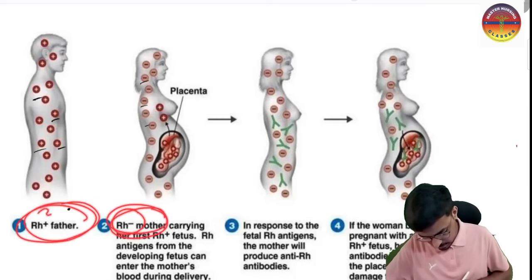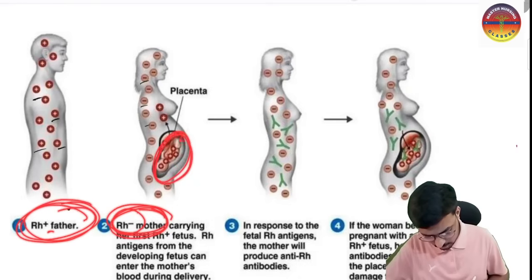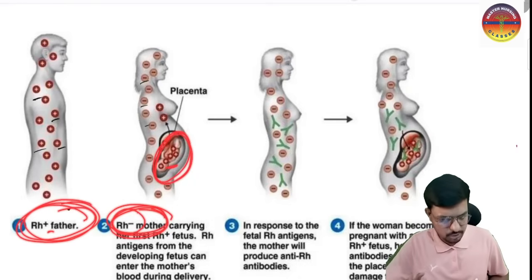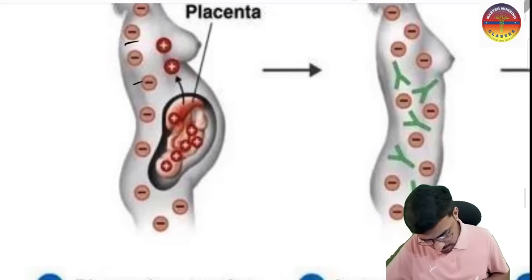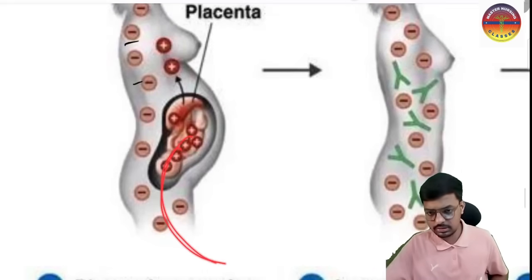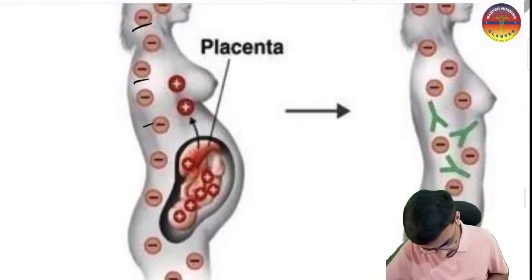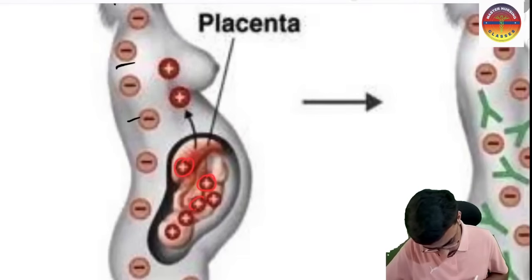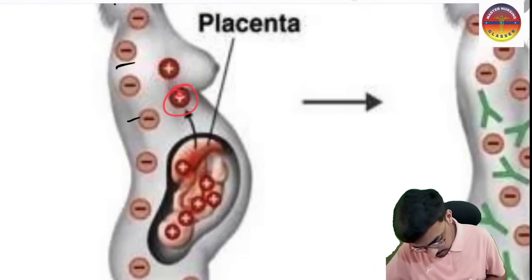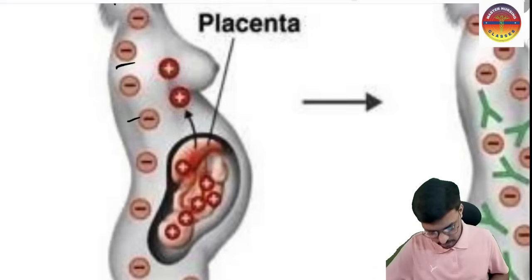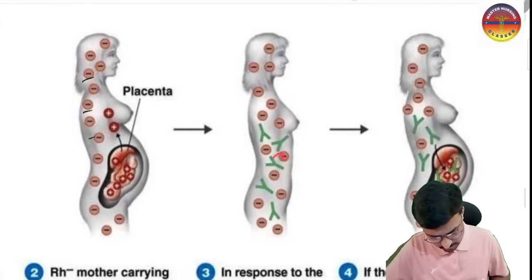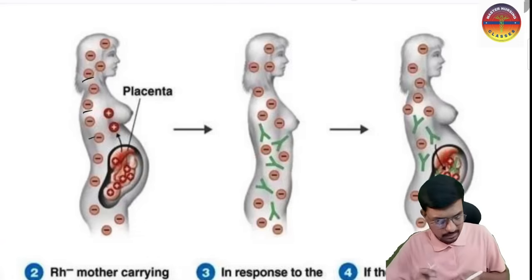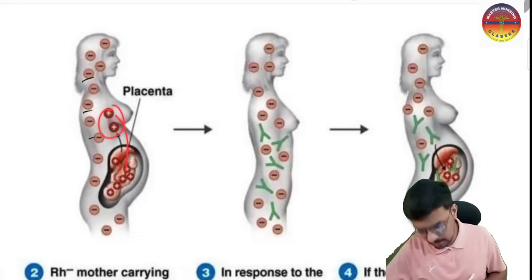So there may be a chance of forming a fetus with RH positive inside the uterus. During delivery, when the baby comes out, the RH positive blood from inside the fetus's body may enter the maternal circulation. Now the baby has gone out. In the next image there is no baby, because while delivering only this blood entered the maternal circulation.